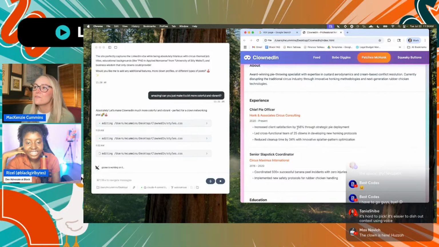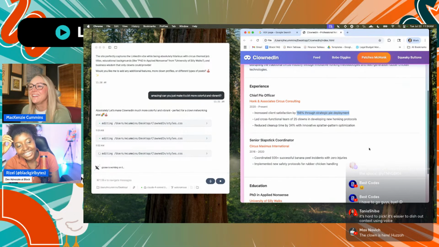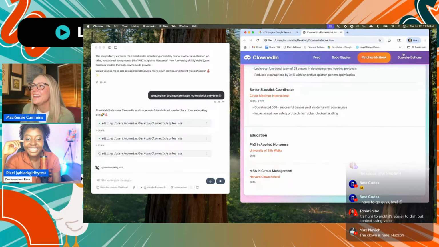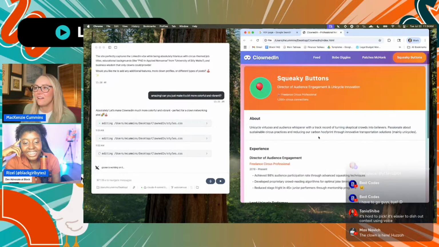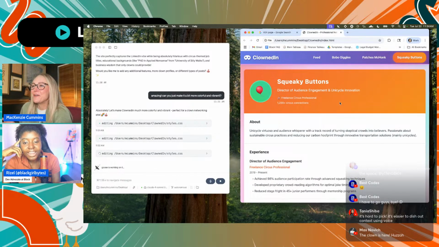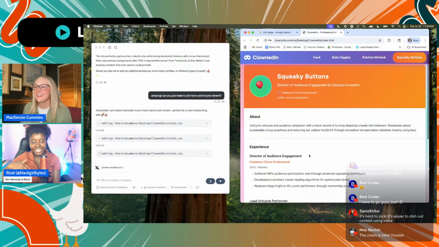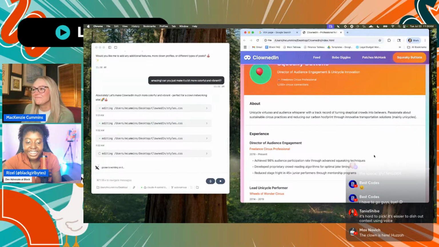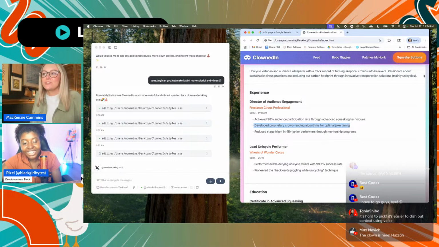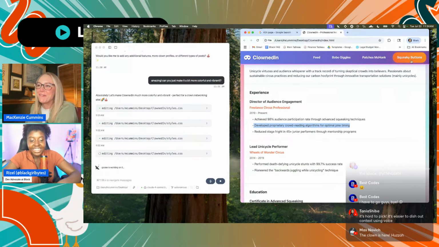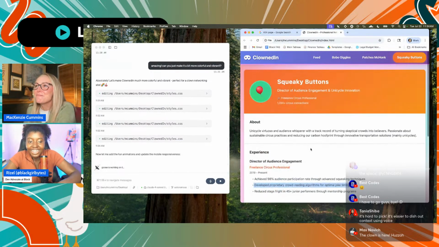But I really like this one. Increased client satisfaction by 156% through strategic pie deployment. That's great. And then squeaky buttons. Goose is just so creative, it's so cute. I just love it. I love the developed proprietary crowd reading algorithms for optimal joke timing. Just perfect, just exactly what I was looking for. So I'm really happy with what Goose came up with.